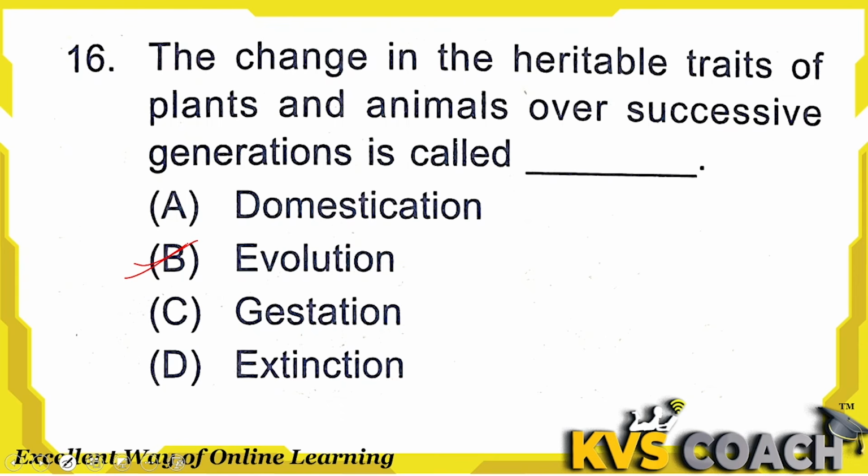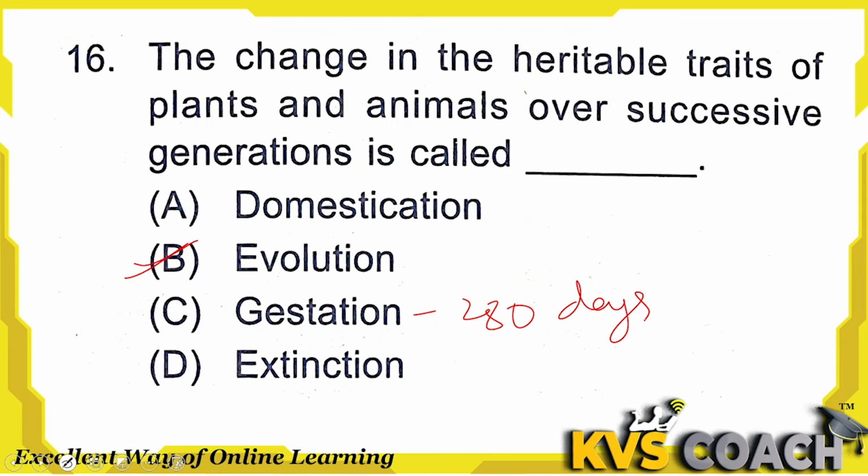Option C, gestation. I already told you in a previous question what gestation is. That is the period in which the embryo develops in the mother's womb. That time is known as gestation. For humans, that time is 280 days, or 40 weeks. The fourth one is extinction.